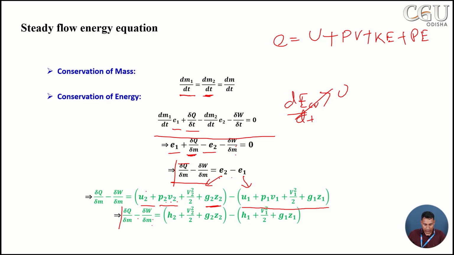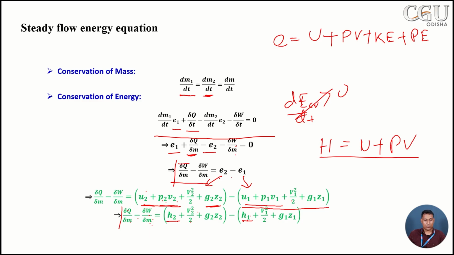So now the expression can be written like this: del q by del m minus del w by del m, or if you simplify it, H2. So U2 plus P2 V2 is H2 and U1 plus P1 V1 is H1. The enthalpy, the expression I also explained in the last class, H is equal to U plus PV. So that enthalpy replaces this internal energy plus PV. So now we can write del q by del m minus del w by del m is equal to H2 plus V2 square by 2, that means kinetic energy, plus this potential energy, this is the enthalpy, minus H1, that means enthalpy at the inlet, plus kinetic energy at inlet plus potential energy at inlet.